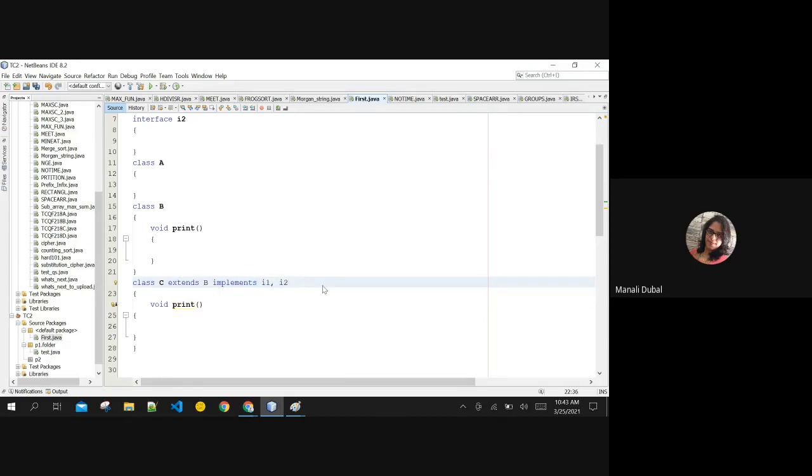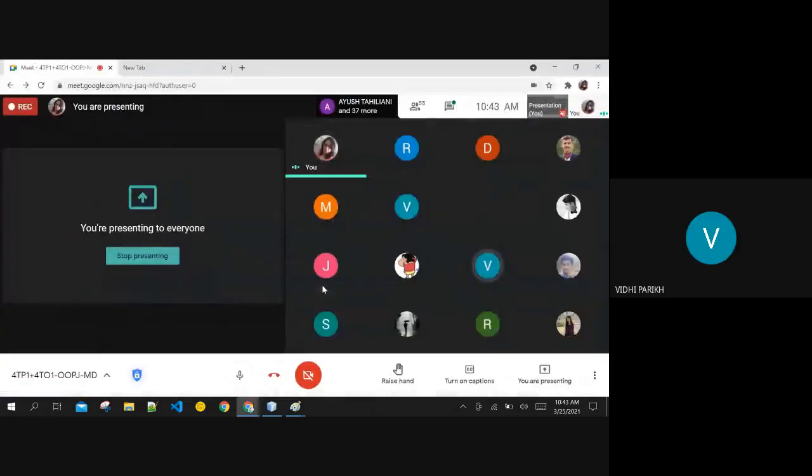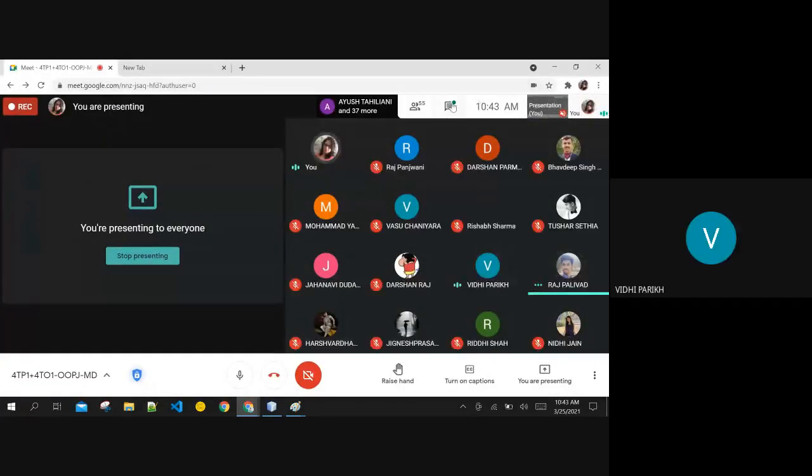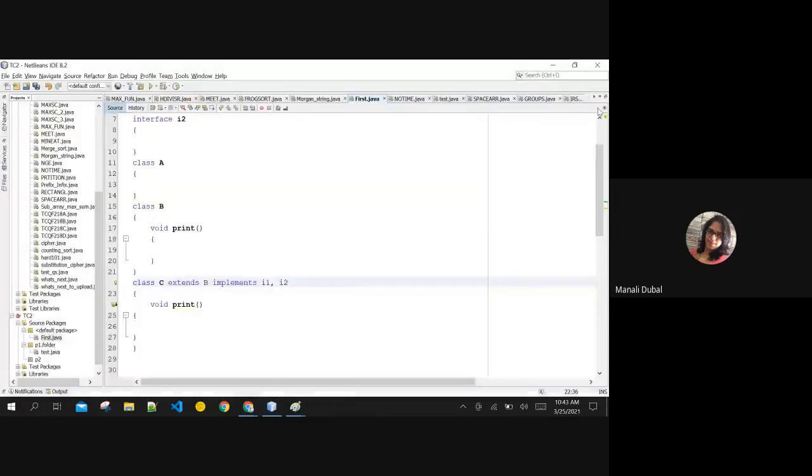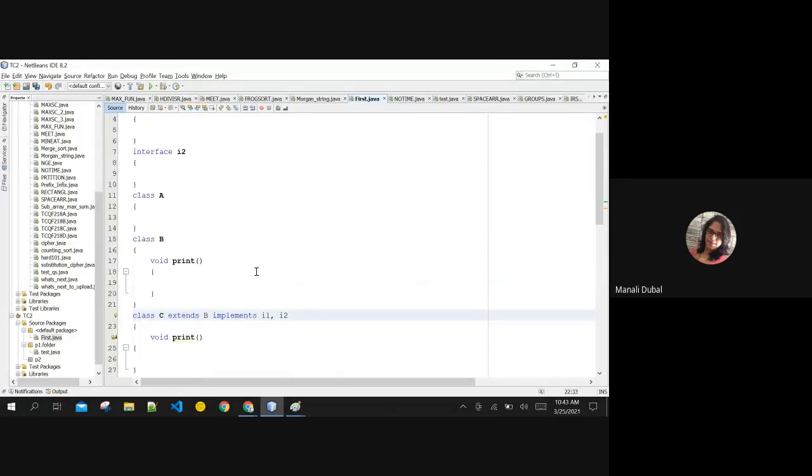There is no error over here, but it cannot extend multiple classes. Are you getting this? Anybody having a question? No. Okay, fine. A class at the same time can definitely implement multiple interfaces, but it cannot do this for classes. So this is the way you are supporting that hybrid inheritance, diamond inheritance over here. Any questions so far?